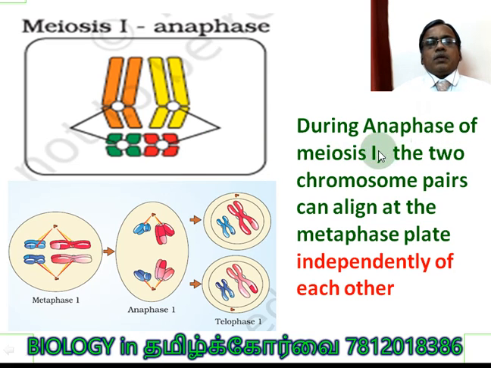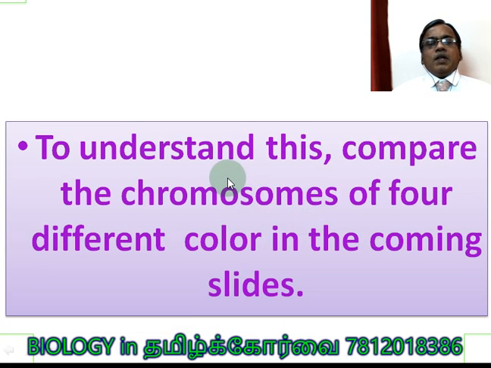Next, this is the anaphase. You can see in the metaphase all the chromosomes are arranged in the equatorial plane, and they start moving at the time of anaphase. So during anaphase of meiosis 1, the two chromosome pairs can align at the metaphase plate. The equatorial plane is called the metaphase plate. They can align independently of each other. To understand this, compare the chromosomes of 4 different colors in the coming slides. It is given in the CBSE book.